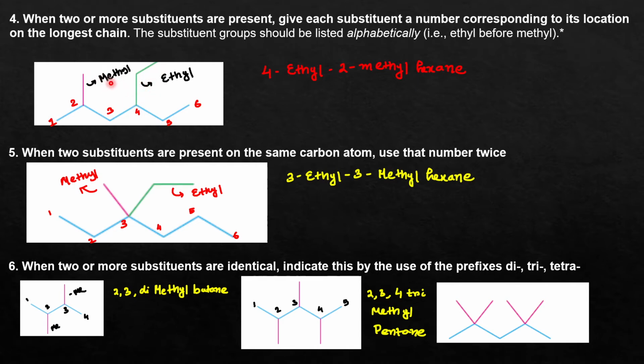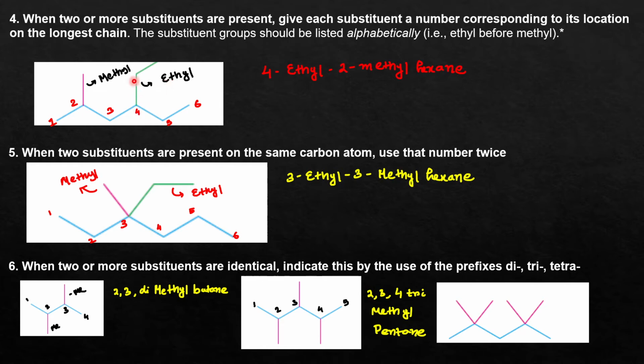Now in the prefix, which substituent will you write first? According to the IUPAC rule, you will write the substituent which comes first alphabetically. You can see that E, in the case of the ethyl substituent, comes before M alphabetically, so that's why the ethyl substituent will be named first.